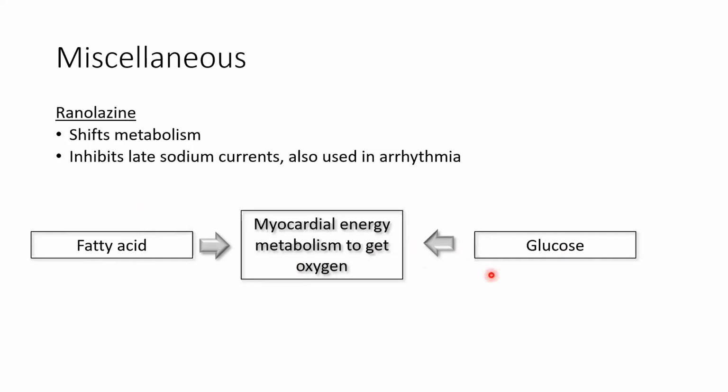So in case of angina or ischemia, where the heart is already tired, it needs more oxygen. What do you think? Which pathway will be better for oxygen generation, fatty acid metabolism or glucose metabolism?